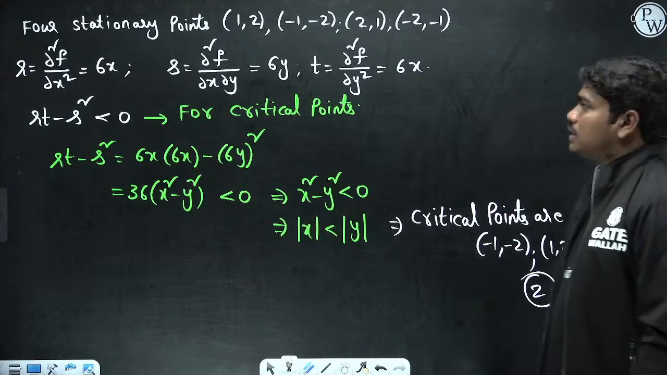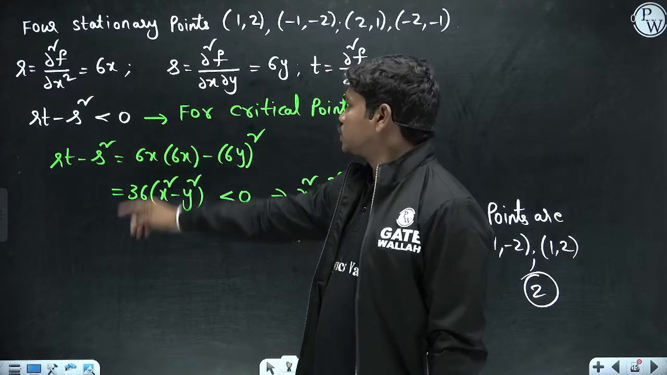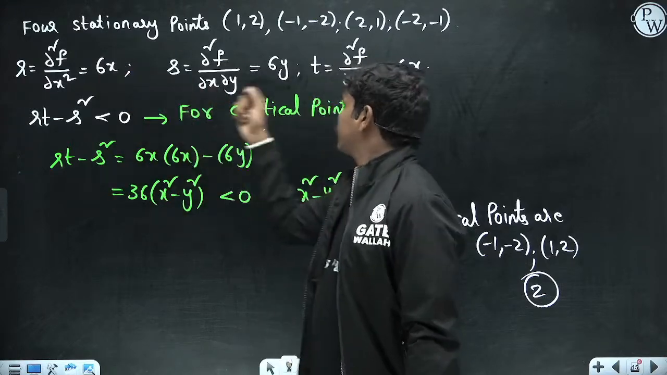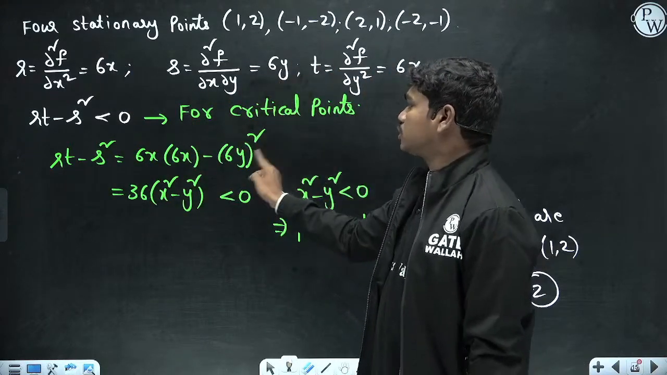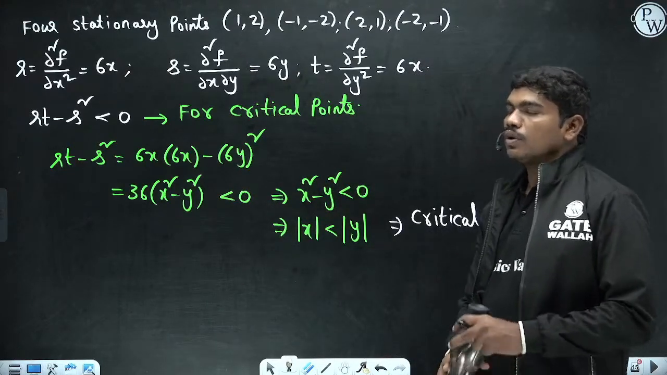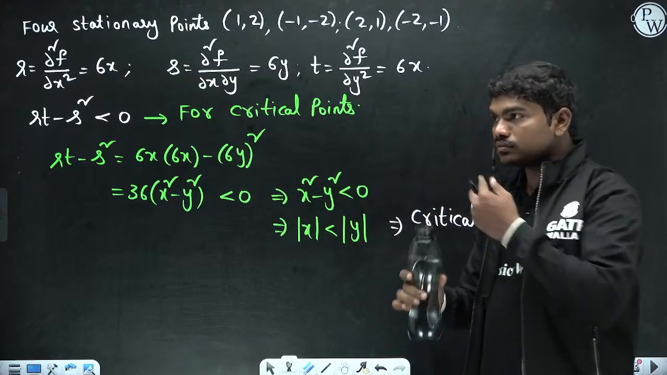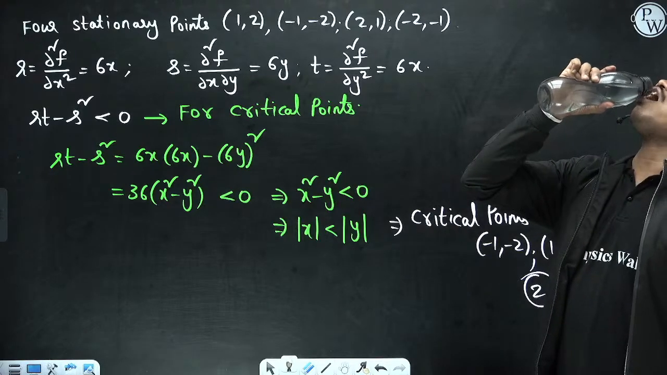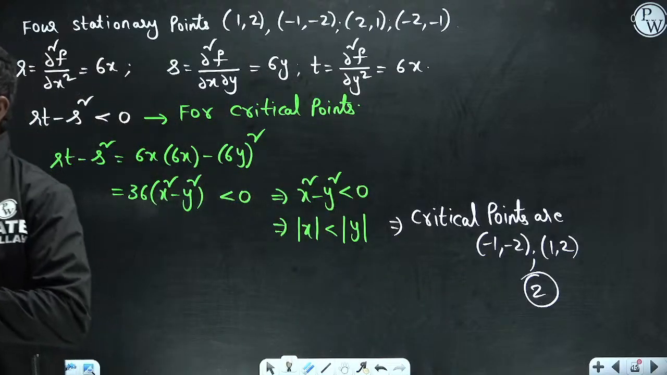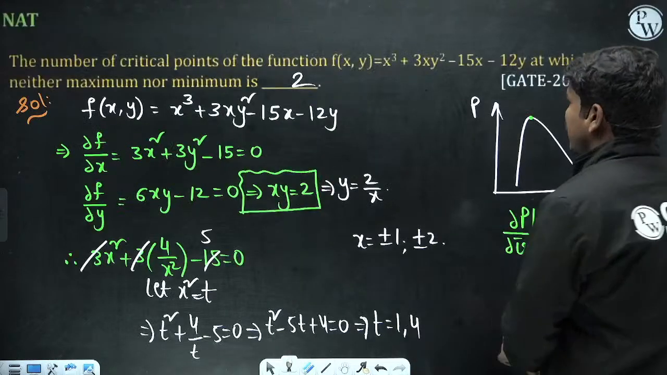So basically, normally this is the condition for getting the critical point. We have r, t, s. So rt minus s² is 6x into 6x minus 6y whole square. So this has to be less than 0, so x² minus y² has to be less than 0. Clear? Okay, Ashwin? Got it? Okay, fine. So basically the correct answer is it has 2 inflection points.